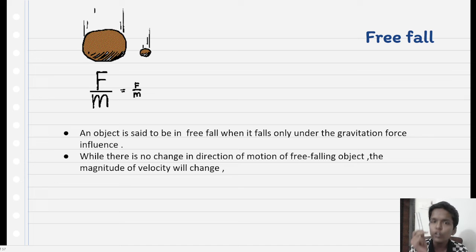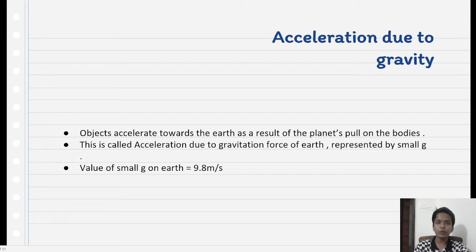The object will not change its direction, but the magnitude of velocity will change. First point, when the object is falling under the influence of gravitation force, it is a free fall, and while falling the object will change the magnitude of velocity but not direction.